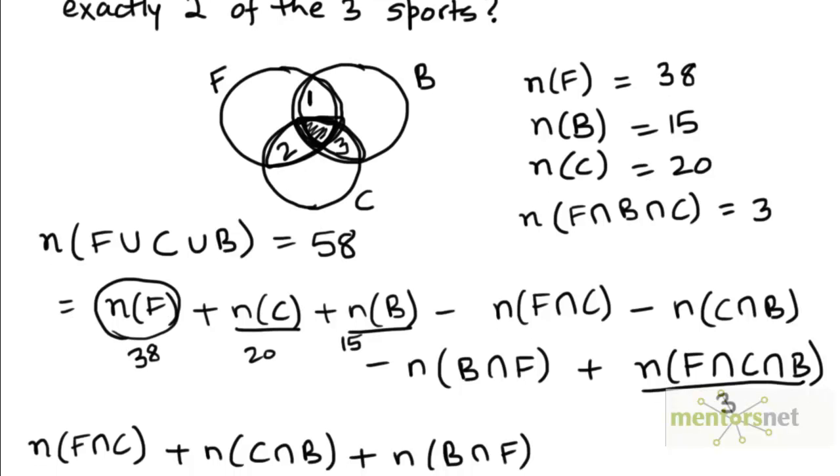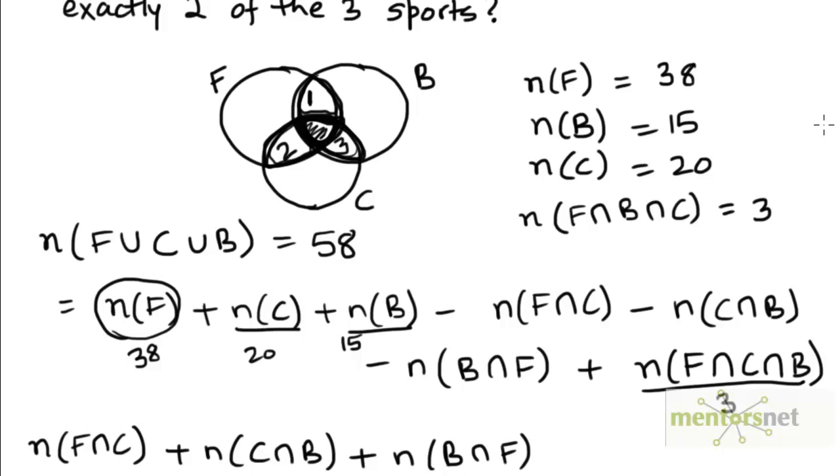Now if we add up these three values, notice that we would be adding up the number of elements over here 3 times. Once when we are counting the number of elements in this set, once when we are counting the number of elements in this set, and once when we are counting the number of elements in this set. But the elements in these three regions would be counted exactly once.